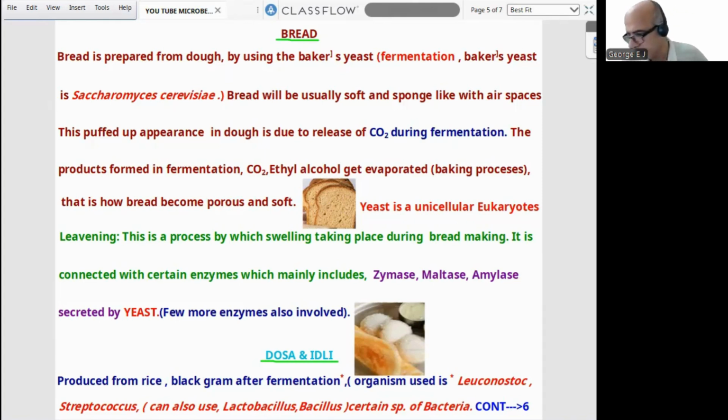That is regarding bread. Next is dosa and idli, produced from rice and black gram after fermentation. Organisms used can be Leuconostoc, Streptococcus, and can also be Lactobacillus, Bacillus, etc. Even certain species of bacteria. Various microbes can be used. I think it is clear, dosa and idli, it is familiar to us because we consume it also as breakfast. Now comes another famous item called toddy.